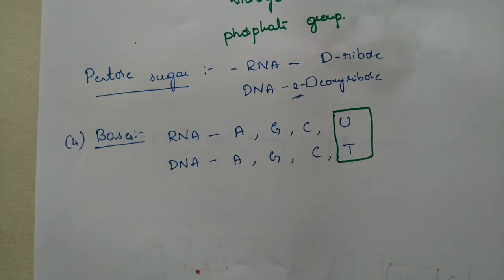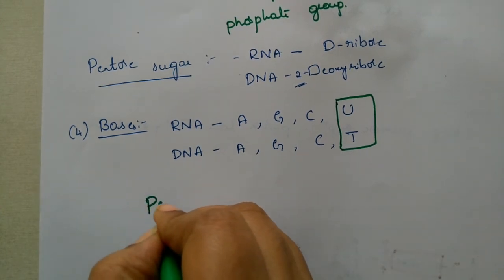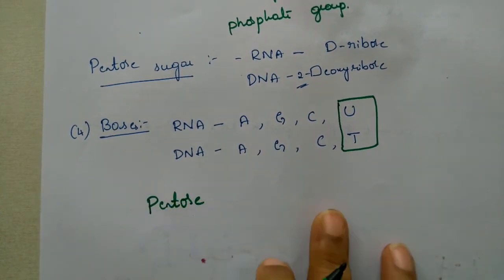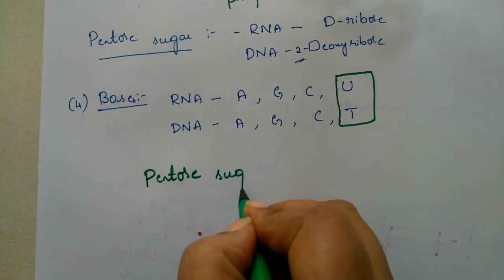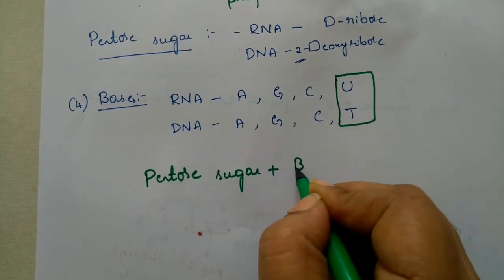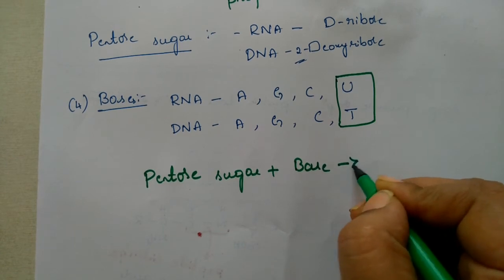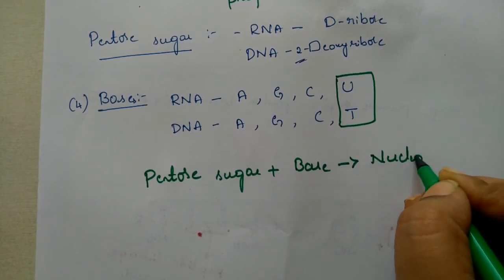If it is pentose sugar plus base, then it is called a nucleoside.